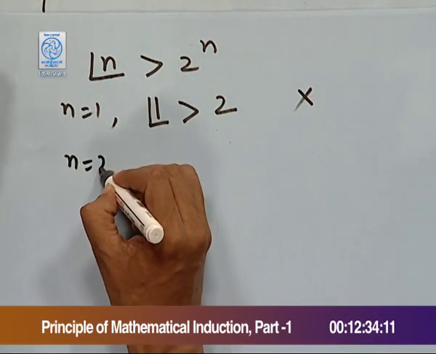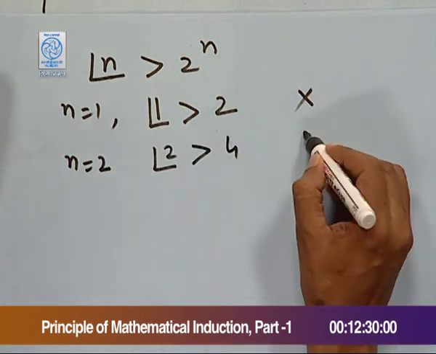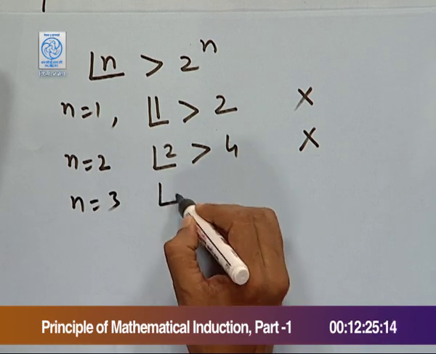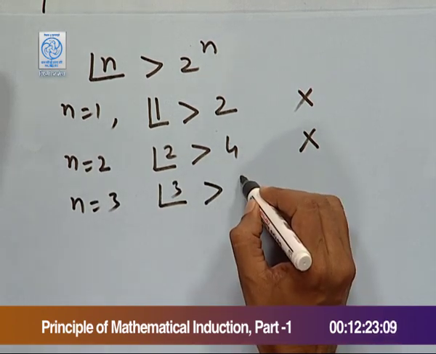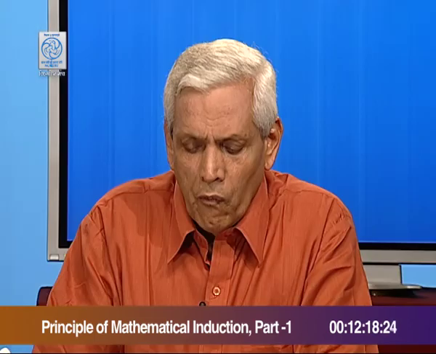Similarly, when we take n equal to 2, we have factorial 2 more than 4, again not correct. N equal to 3, factorial 3 more than 8, again is not correct. However, from n equal to 4 onwards, it is correct.